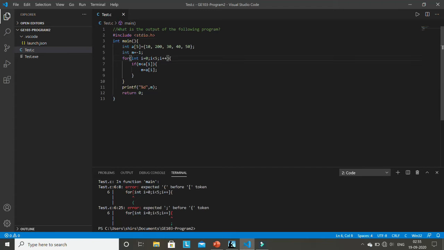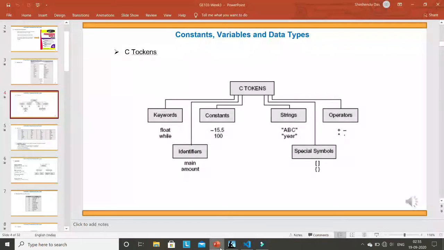For example, if you go here, this for is a token, this curly brace is a token, this opening parenthesis is a token, integer is another token, i is another token, equal to is another token, 0 is another token, like this. There are different types of tokens. So what are the different types of tokens available in C? This is written here. If you see the left side of these tokens, there are three things: keyword, constant, and identifier.